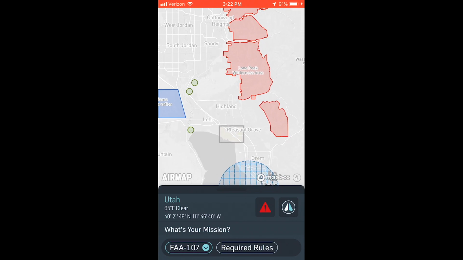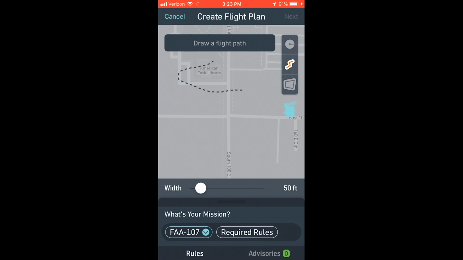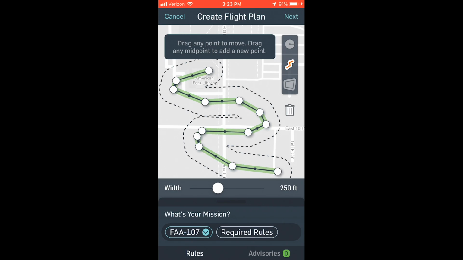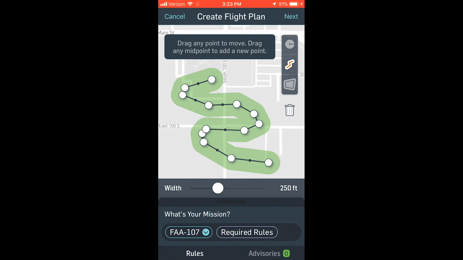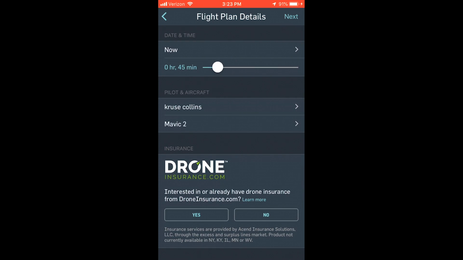As well, it also has capabilities where you can see incoming and flying aircraft. Check this out. When I go and select and try to do a flight plan, I can adjust the area where I'm going to be moving, and then I go and click next. I can say I'm going to fly for about this long, going to go to 100, 200 feet, let's do that. And then earlier I set up my account.